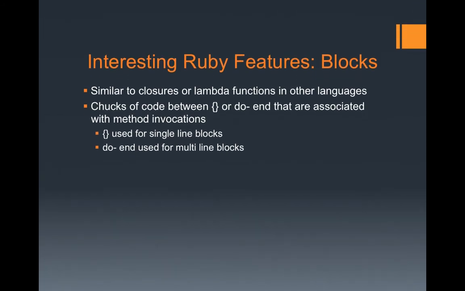And then another really important feature that we'll see in the demo coming up is blocks. Blocks are a lot like lambda functions or closures in other languages, just chunks of code. Usually in Ruby, if you have a single line that you want to include, you just include it inside curly braces. Otherwise, you just use a do-end block, and that encapsulates what you want to do, which makes it easily passed into functions. And this is a huge feature in Ruby because everything's an object, and you're calling methods on so many objects, and passing blocks to these methods is pretty much how things are generally done throughout the whole language.